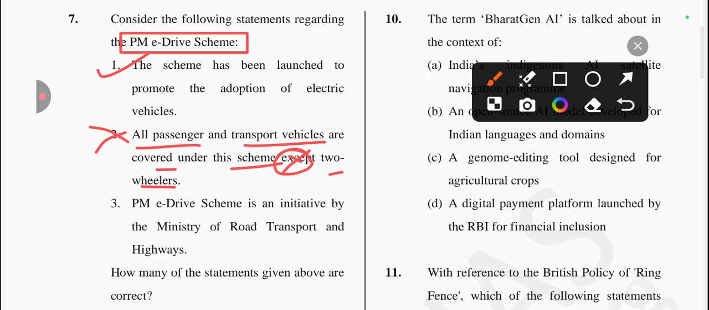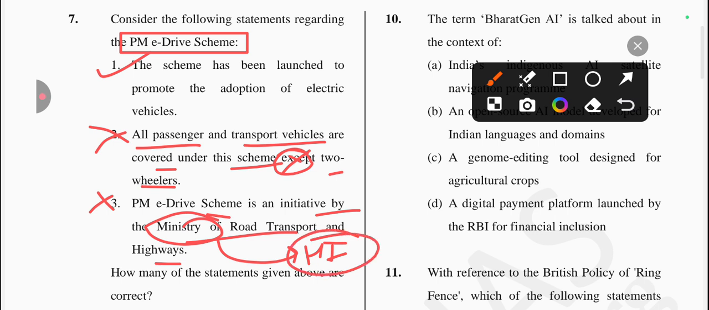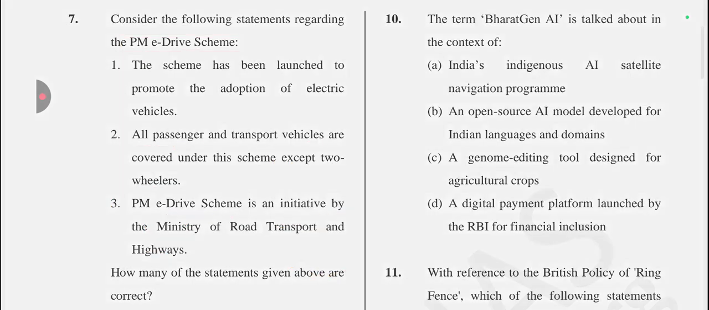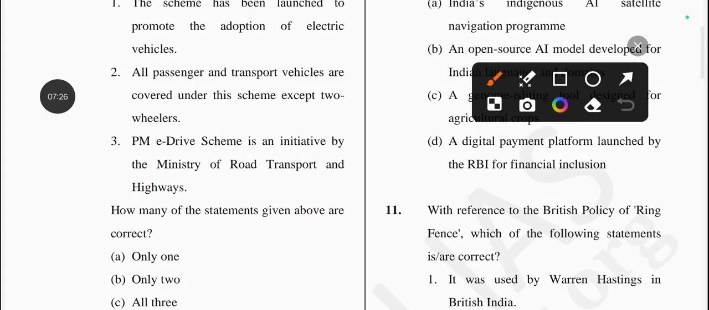Next one is, the PM E-Drive scheme is an initiative by the Ministry of Road Transport and Highways. Is it true? No, it's also incorrect, because it comes under the Ministry of Heavy Industry. Okay, heavy industry, not under the road transport and highways. Okay, so answer for this question is option number A. Only one statement is correct.